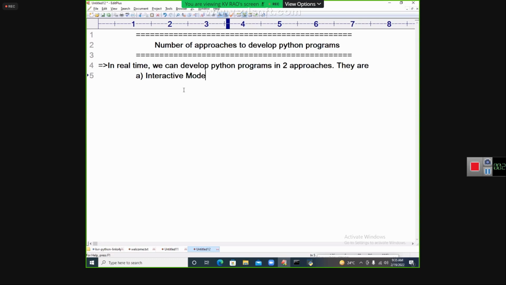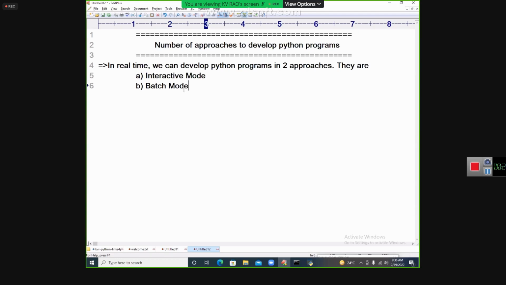Data types only completed, some other topics are over. So don't ask me now how much percentage of the topic is completed. Now we are entering into the actual battlefield, into the subject. That ground preparation is very important. Base is actually very difficult for us to cover. After that, we can do anything. So the first one is called interactive mode. The second one is called batch mode programming.